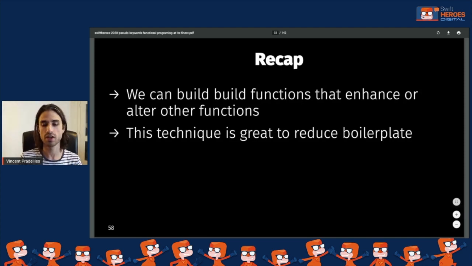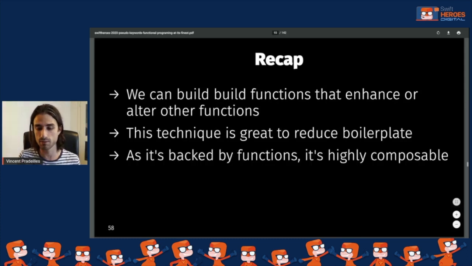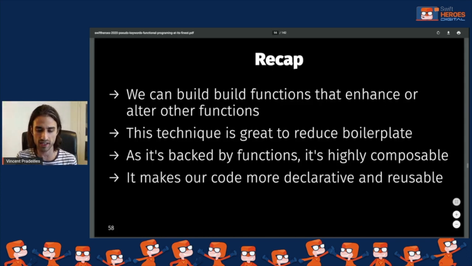It's just code that we need to have to make things work, but we would love to encapsulate it. And using pseudo keywords, we are able to do it in a very seamless way. Also, I haven't shown examples, but pseudo keywords are backed by functions, so it means that they are also highly composable. If you want to compose them together, that's totally possible. So it's something that you might take a look at if you have some ideas for a use case.